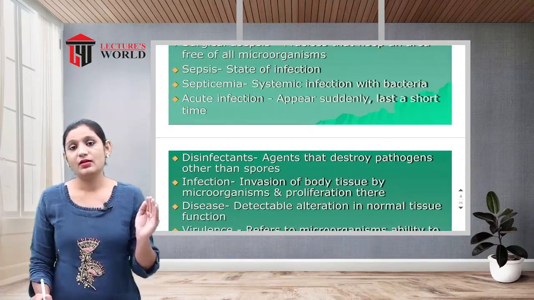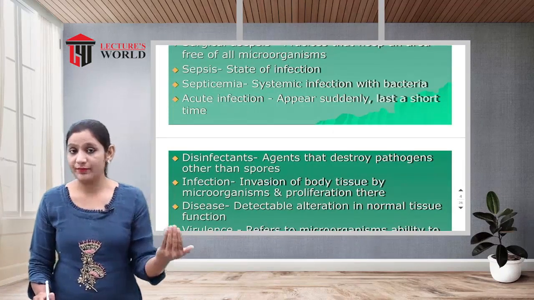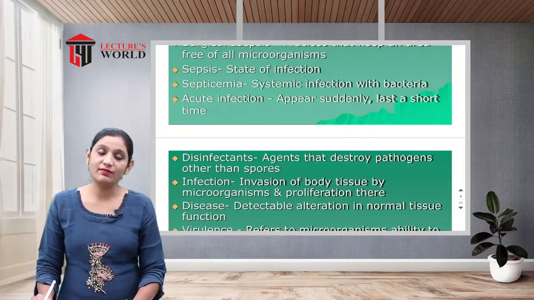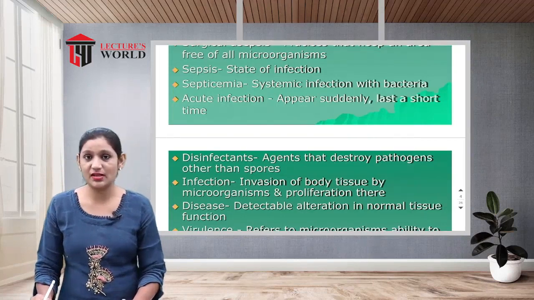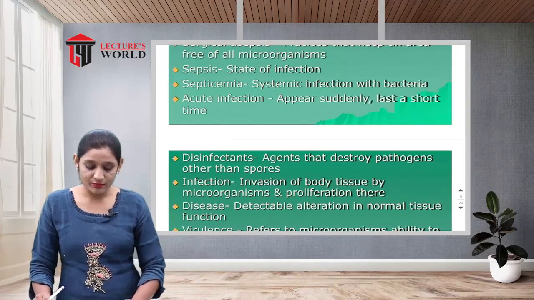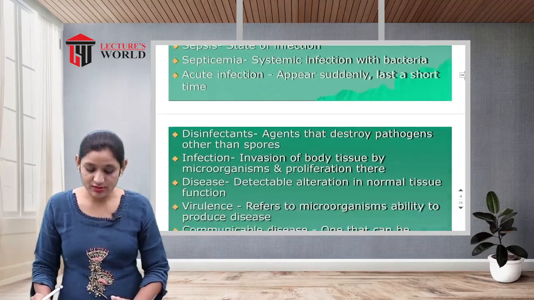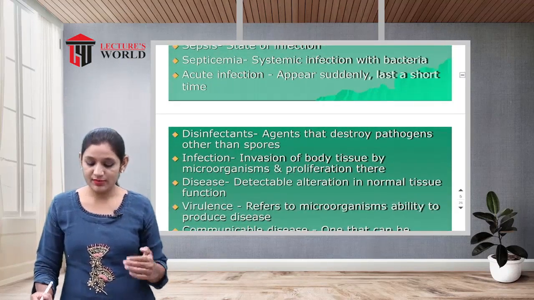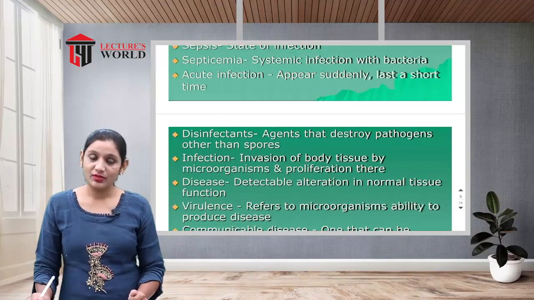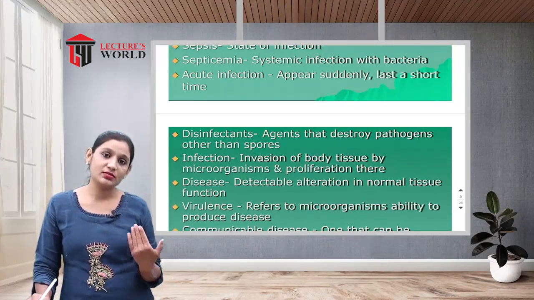semia means present in the blood, like systemic infection with bacteria, related to physiological conditions. Acute infections appear suddenly and last a short time, meaning the time duration is very short.